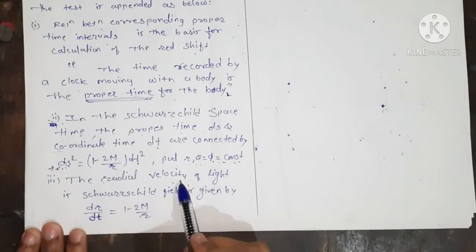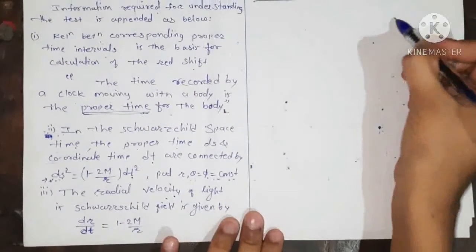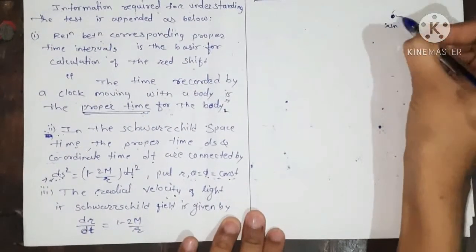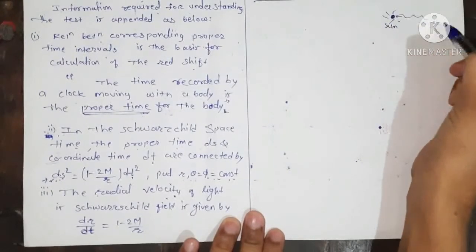And third, we require the radial velocity. Radial velocity means when the light particle, as here this is our sun, is traveling towards the earth.